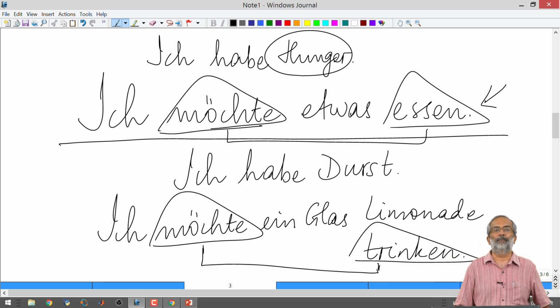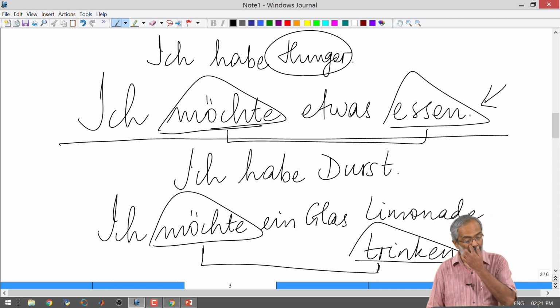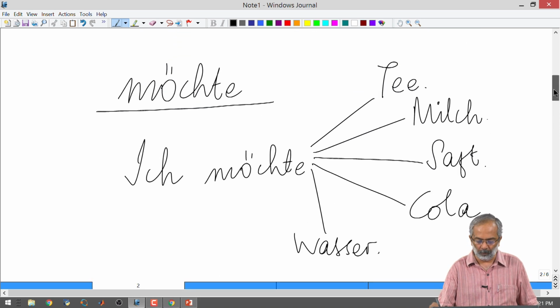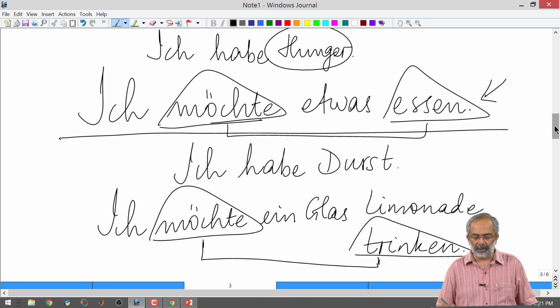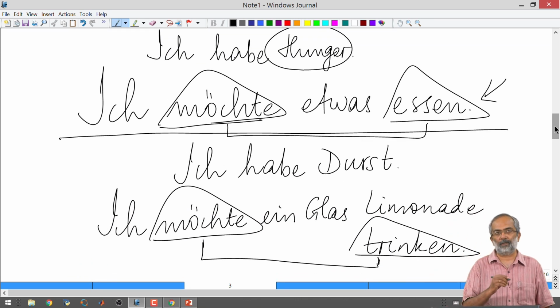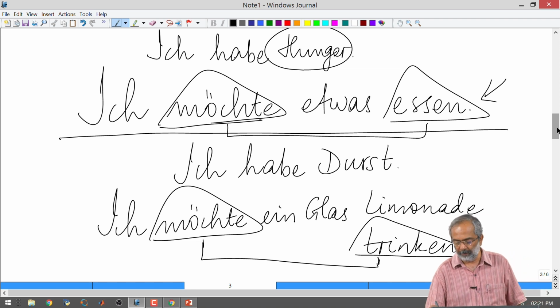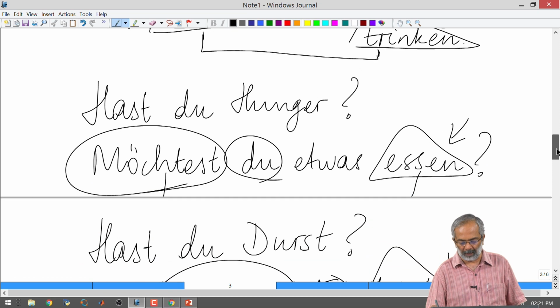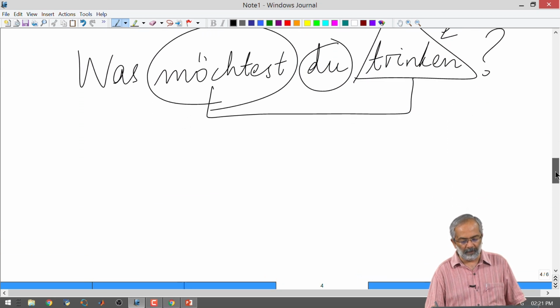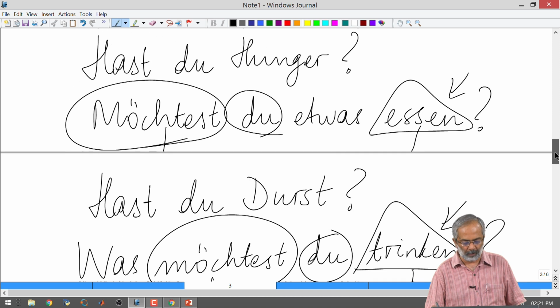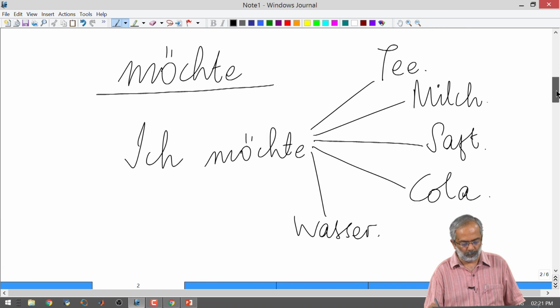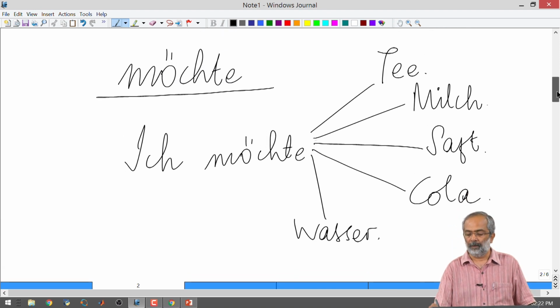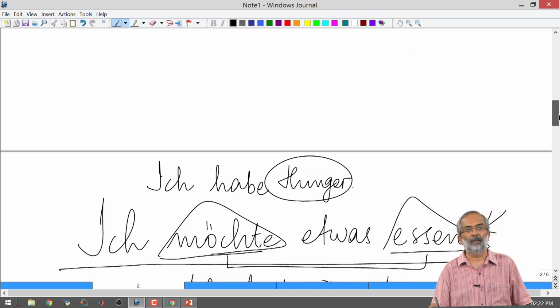This is our basic sentence bracket for using möchte. I am going back to möchte because it is a verb that we know, and this sentence construction with möchte is the same sentence construction that we will find in modal verbs as well. So we will begin with, if you have understood and remembered what we learnt with the verb möchte and how to use möchte with another verb.